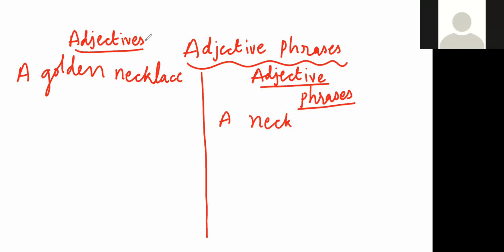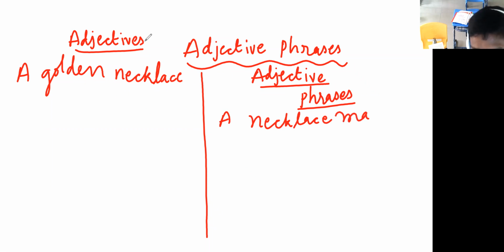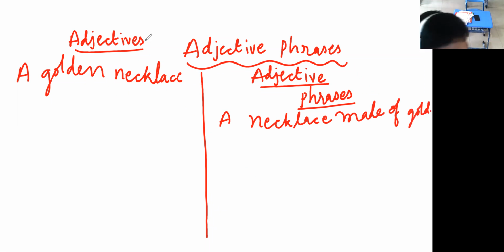A necklace made of gold. You can imagine for yourself and say the answer. A necklace made of gold. So from now on, you have to write by yourself. I gave an example here. Okay.